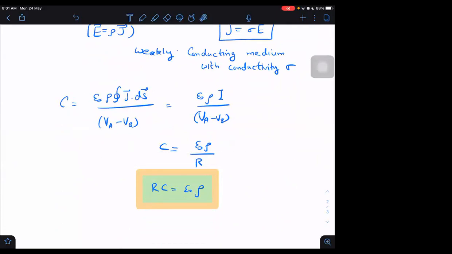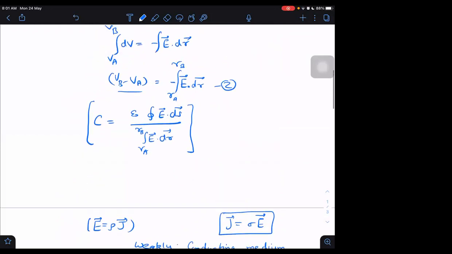Will it be valid even if the medium is not conducting? Means the medium is just vacuum only, can we still apply this formula? Yes, we can still apply. We can just assume that. I will tell you how we can apply this one. Just we will come to that, but wait for some time.